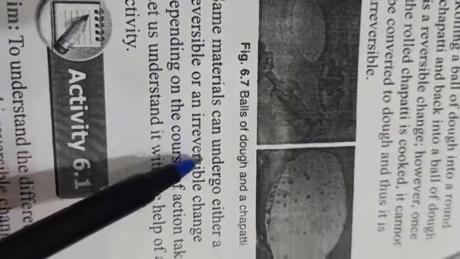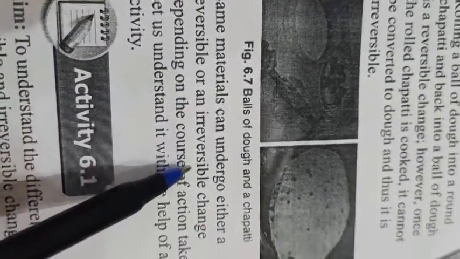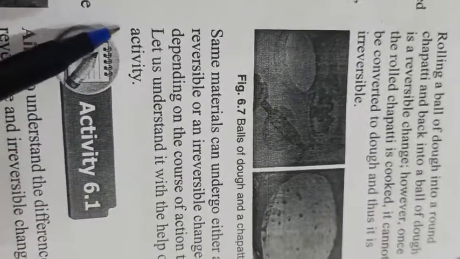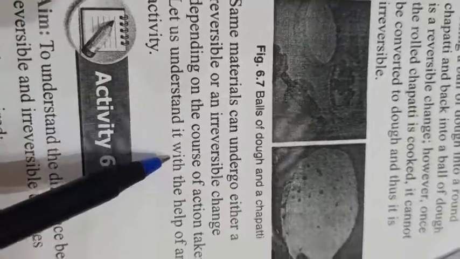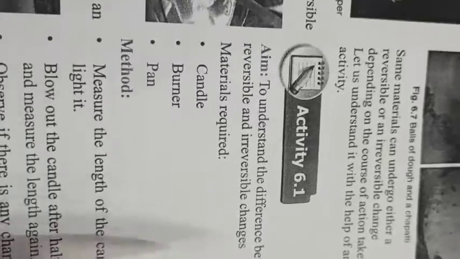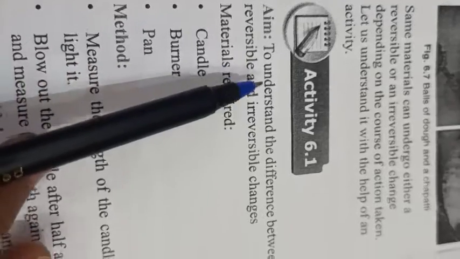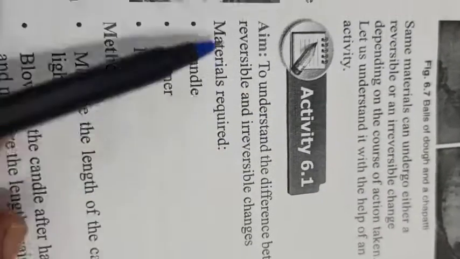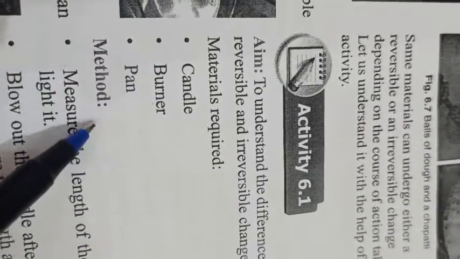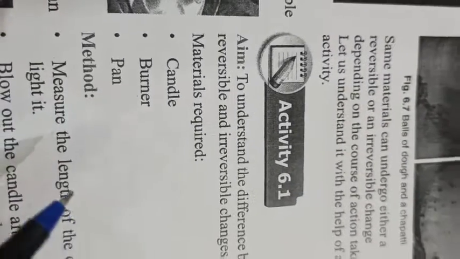Some materials can undergo either a reversible or an irreversible change depending on the course of action taken. Let us understand it with the help of an activity. So children, here an activity is given. The aim of the activity is to understand the difference between reversible and irreversible changes. You know that in many things we can see both the changes, both reversible and irreversible changes.